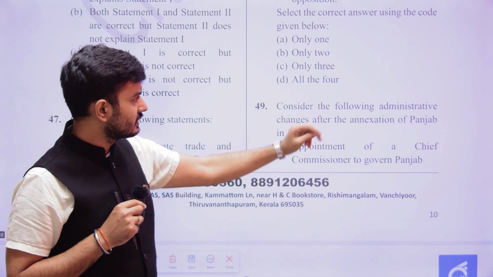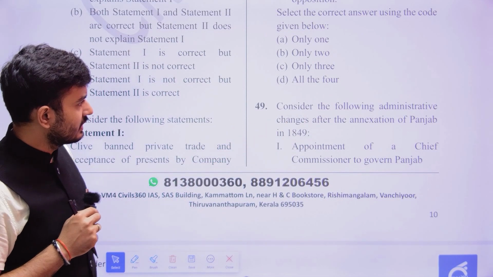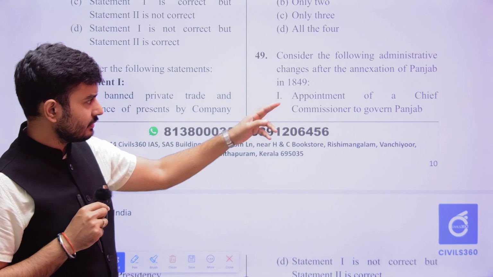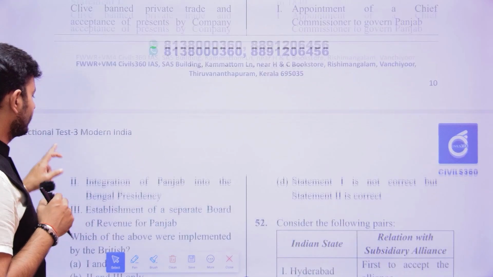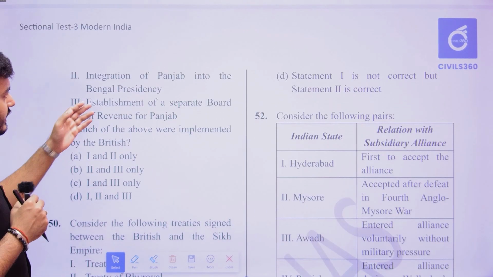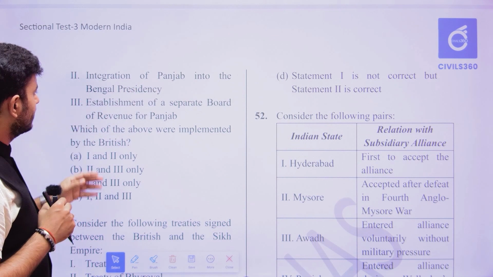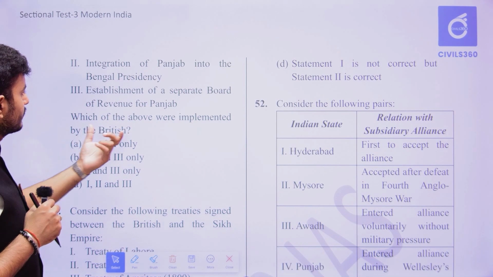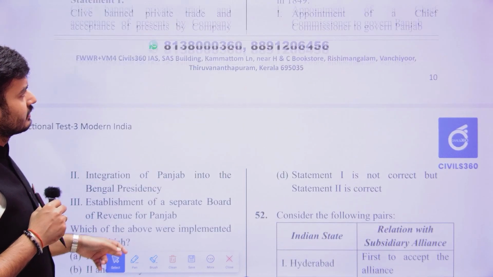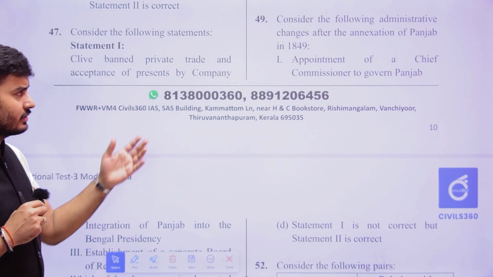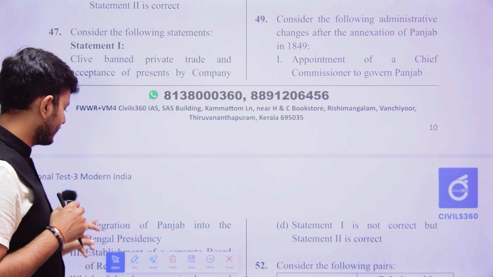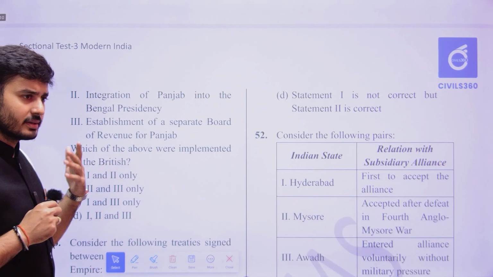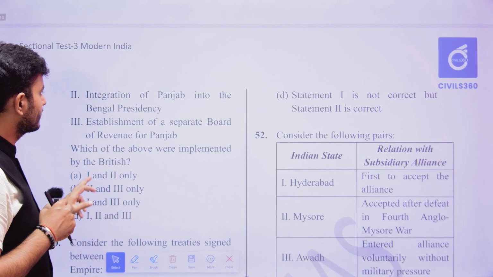The next one is, consider the following administrative changes after the annexation of Punjab. Appointment of Chief Commissioner to govern Punjab, okay. Integration of Punjab into the Bengal Presidency, and establishment of a separate board of revenue for Punjab. You just think here that the first statement, okay, we do not know. If you might have read it, you know that it is correct. Okay, why? Because it was made a chief commissioner's province.